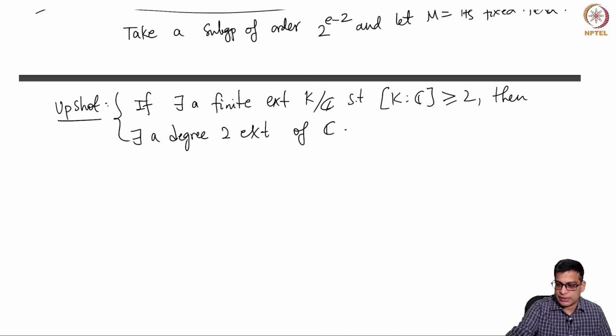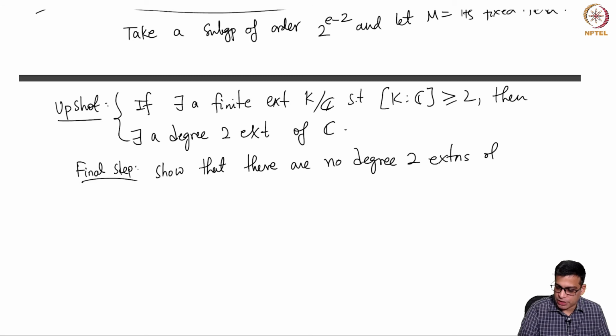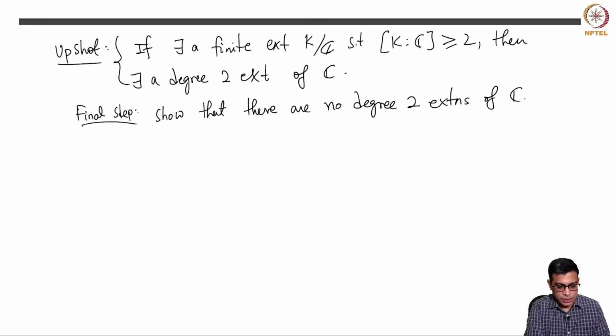And now the final step is the following statement. So the final step is to show that there are no degree 2 extensions of C. So this is a very special case of the fundamental theorem of algebra, but this is straightforward. The fundamental theorem says that there are no finite extensions of C. That means there is no degree 2 extension, there is no degree 3 extension, there is no degree 1000 extension, there is no degree 2000 extension and so on. That's the full extent of the fundamental theorem of algebra. But to prove that there is no degree 2 extension is rather easy. So this is easy.